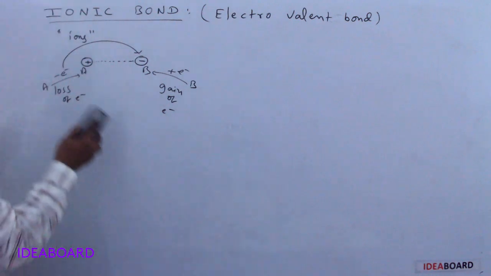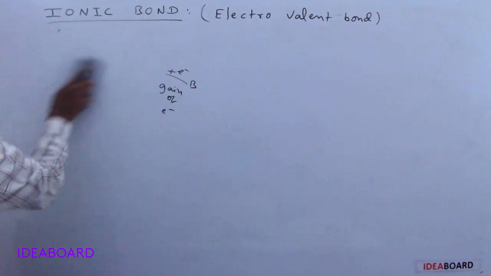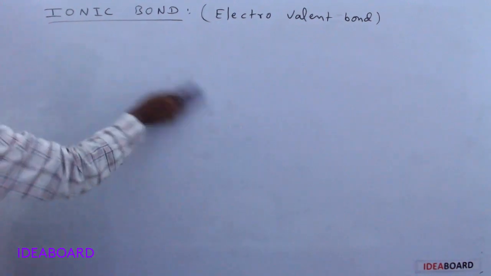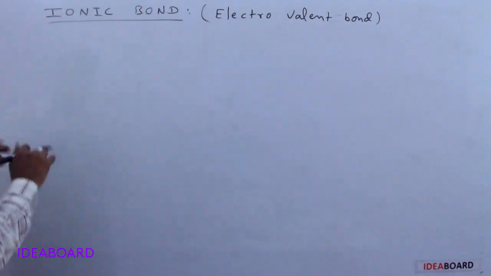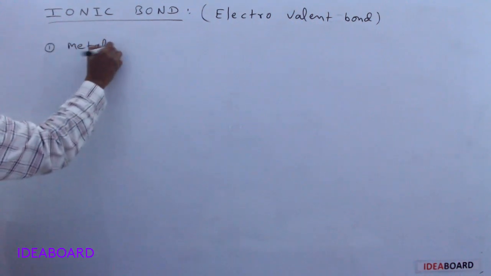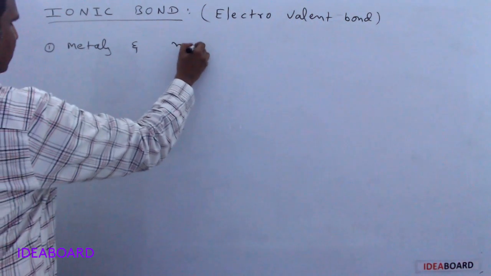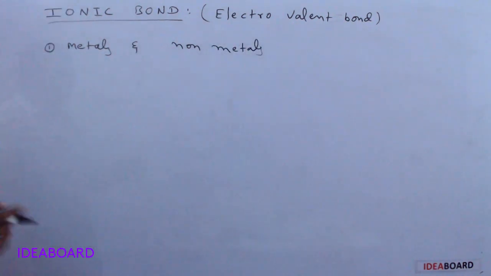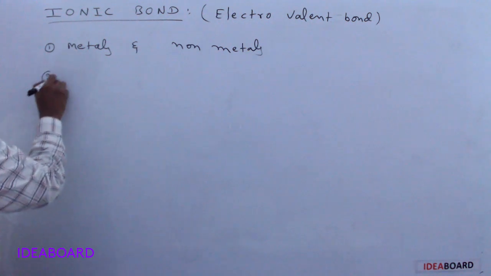Now we will check when atoms form an ionic bond, or what type of atoms mainly form ionic bonds. An ionic bond is always formed between metals and non-metals. What are these metals?